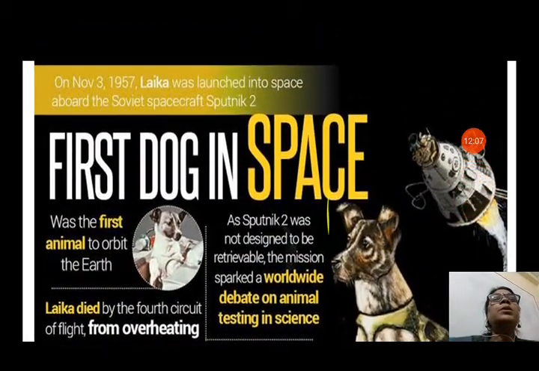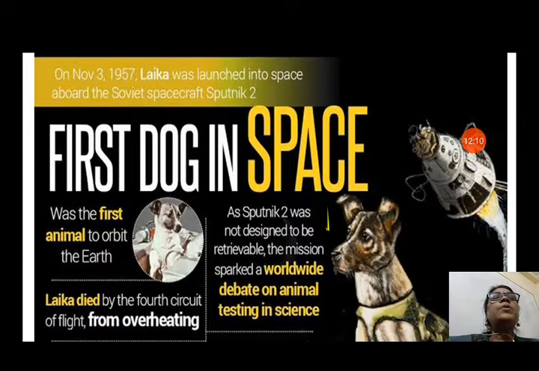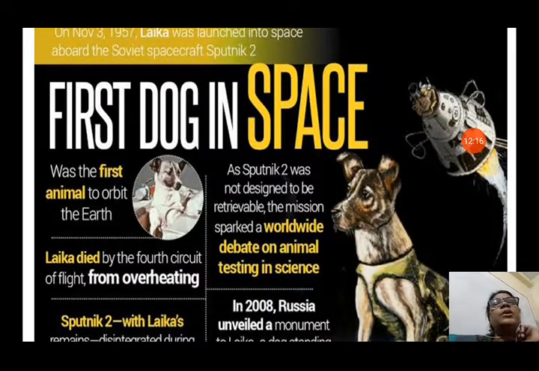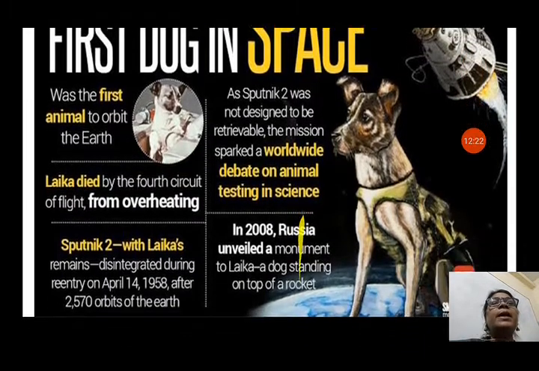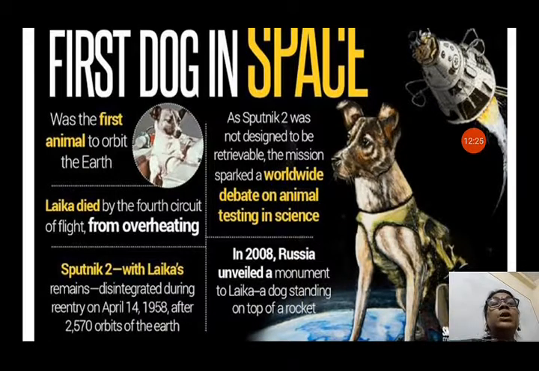So on November 3rd, 1957, Laika was launched into space aboard the Soviet spacecraft Sputnik 2. First dog in space, the first living thing, the first animal to orbit the Earth. Laika died by the fourth circuit of flight from overheating.